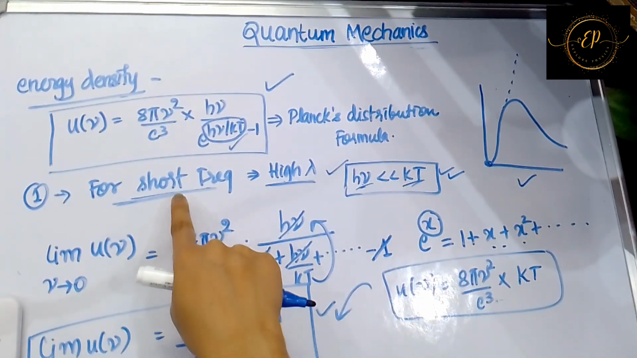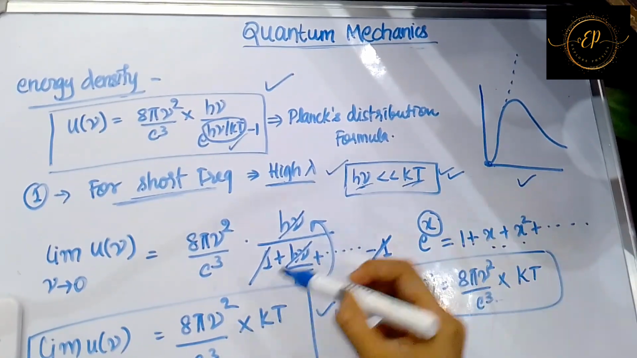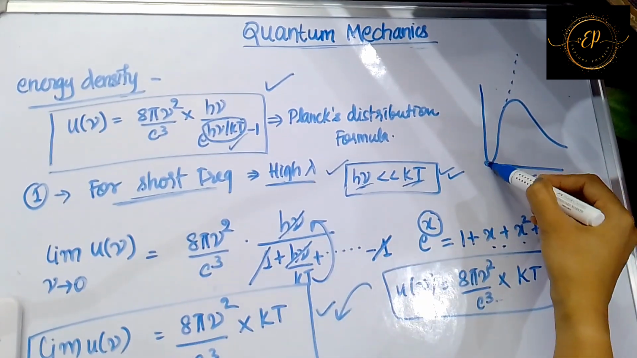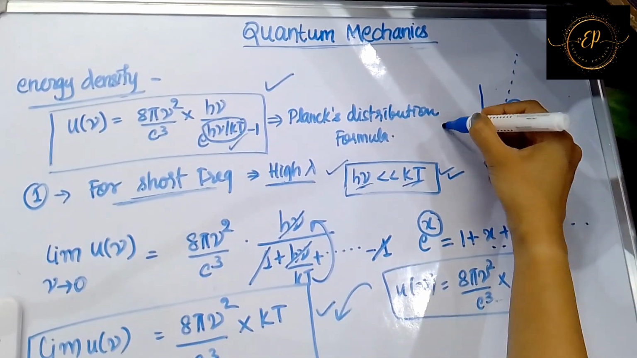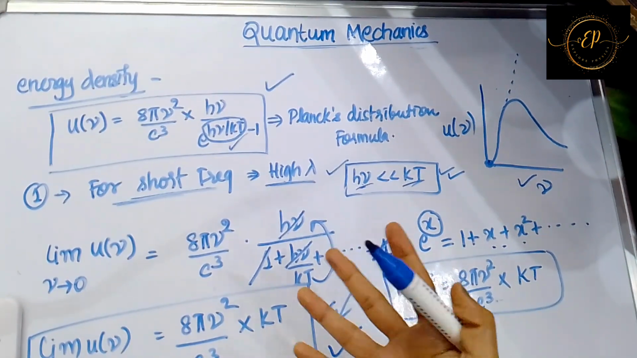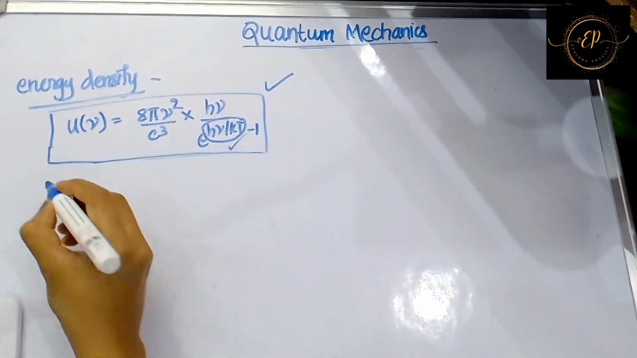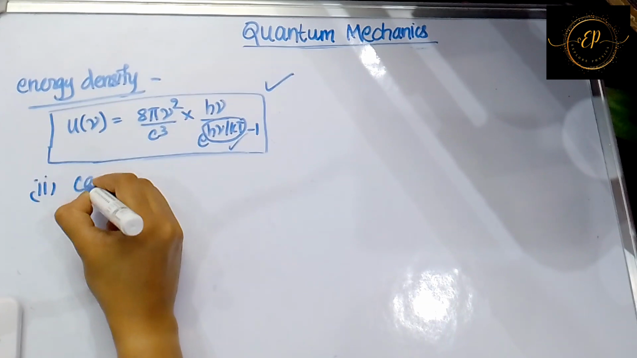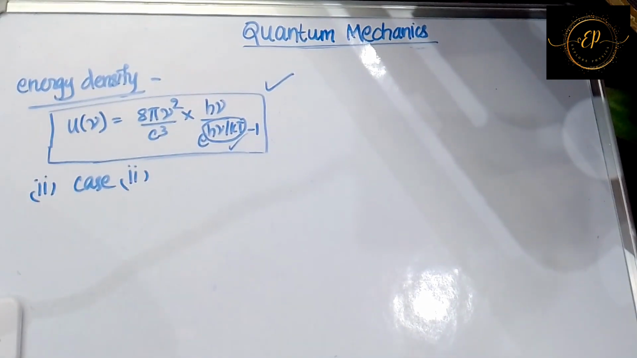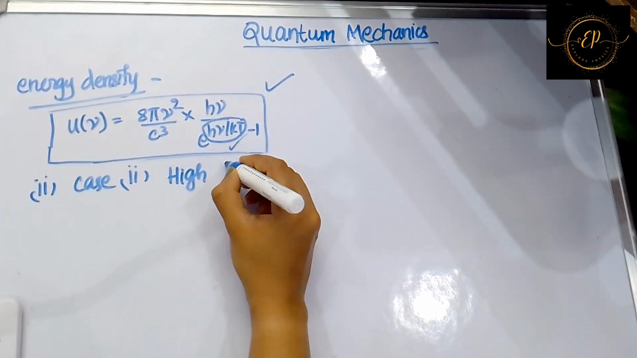Now let us see for long wavelength. So according to the graph, when you are putting 0 value, this becomes 0, which is correct for frequency. This is frequency and this is energy density. When frequency is 0, energy density is also 0. So this is again correct. Let's see for the longer wavelength. Now case 2, which is for higher frequency. So case 2 is high frequency.